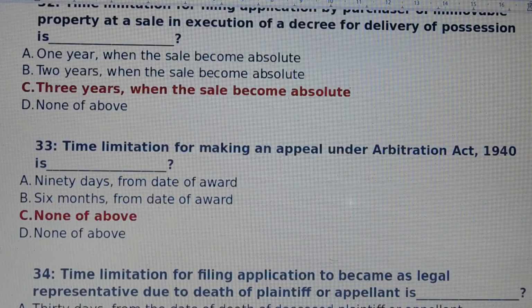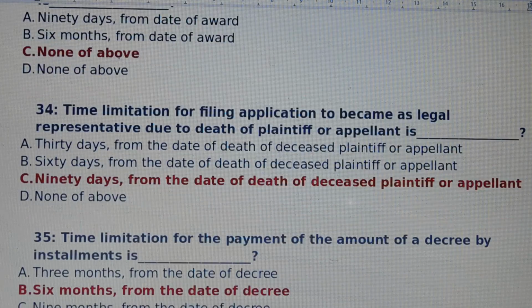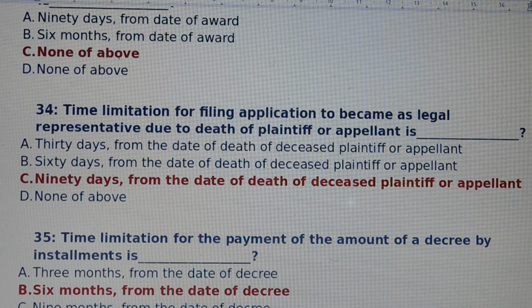Question number 33. Time limitation for making an appeal under Arbitration Act is. Answer is option number C, none of above. Question number 34. Time limitation for filing application to become legal representative due to death of plaintiff or appellant is dash.